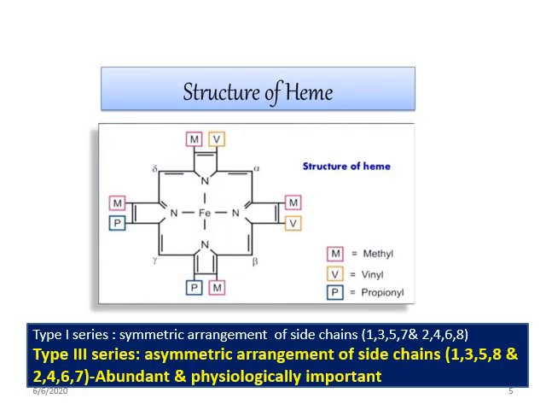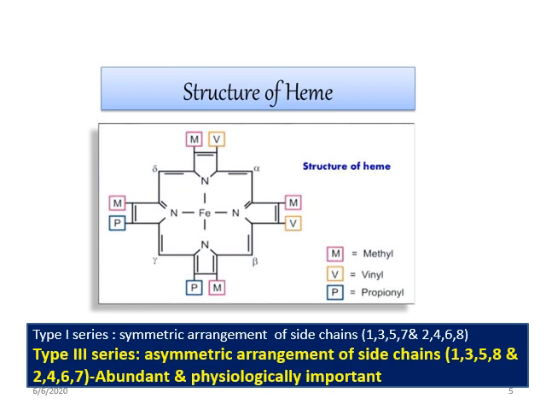And in the human body, mainly the type 3 series, the asymmetric arrangement of side chains, is predominant and abundant and physiologically important. You can appreciate the figure here, the arrangement of methyl group, vinyl group and propionyl group. The type 1 series has a symmetric arrangement, that means alternating MV, MV, like that.